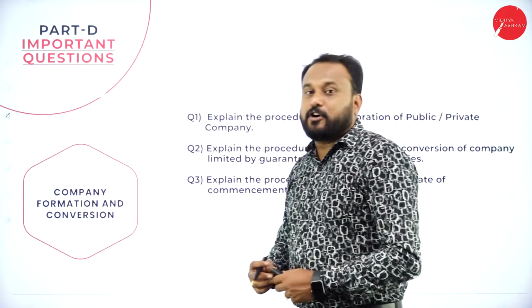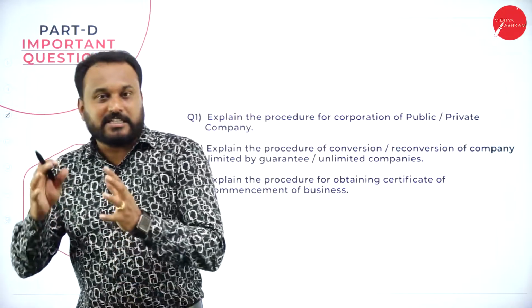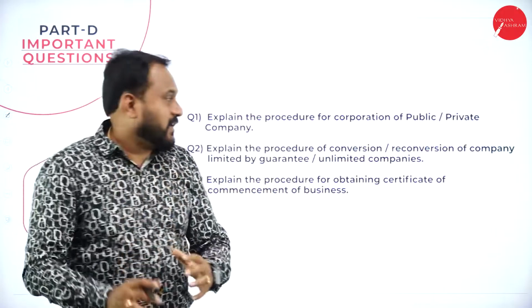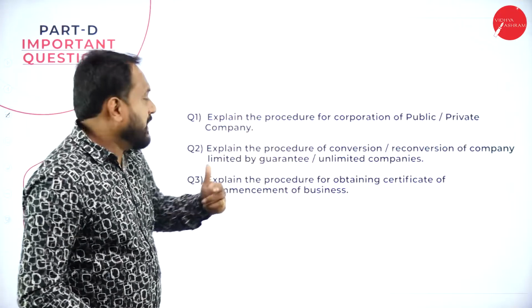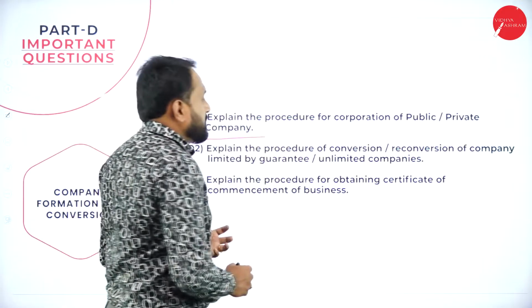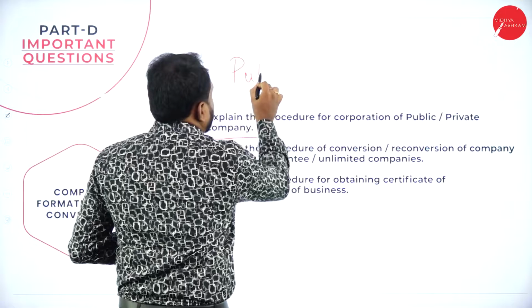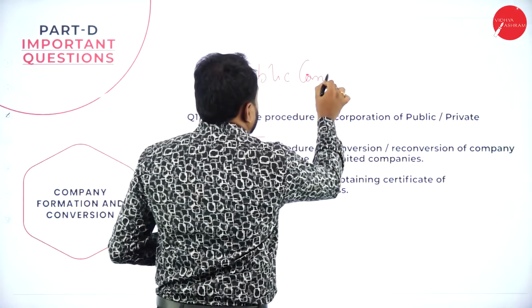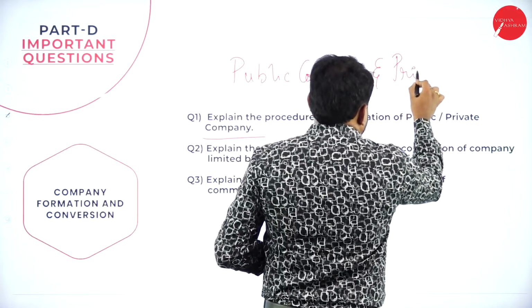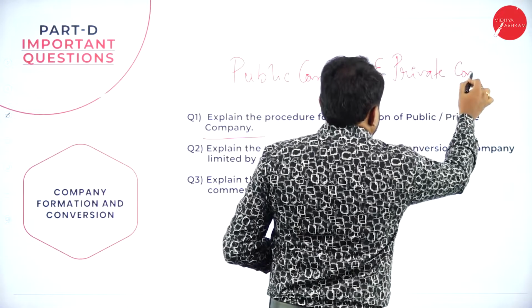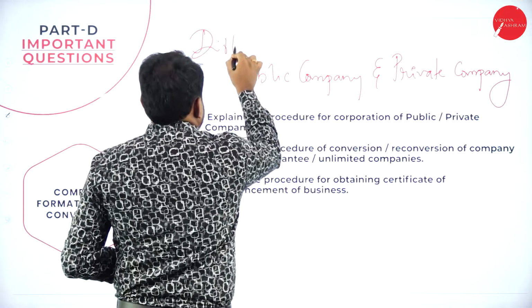Next, the third chapter is formation, that is company formation and conversion. When you go with any of the formation, it is always a public company and a private company that will be there. So explain the procedure for incorporation of a public and a private company. That is the procedure which you are supposed to go through. In this chapter itself, you go with the differences between public company and private company.